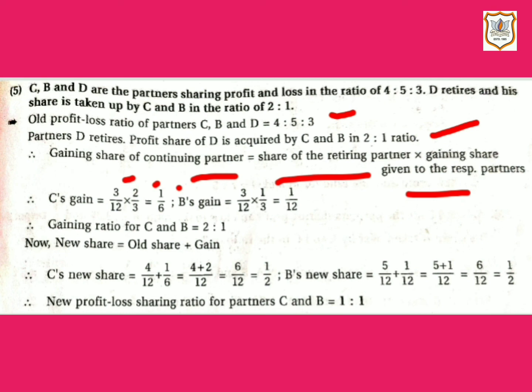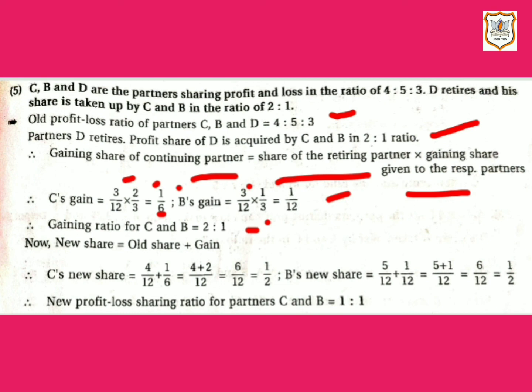Similarly, if we calculate B's gain, here also the share of the retiring partner is 3 by 12 and the gaining share of B is 1 by 3. If we solve this, we will get 1 by 12 as B's gain. So if we make the denominator equal, we will get the gaining ratio for C and B, which is 2 is to 1.